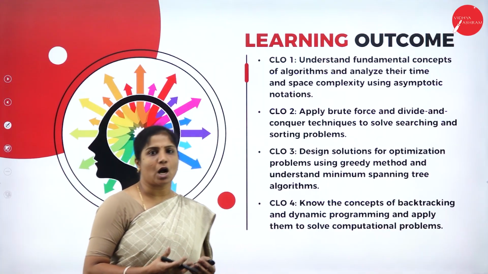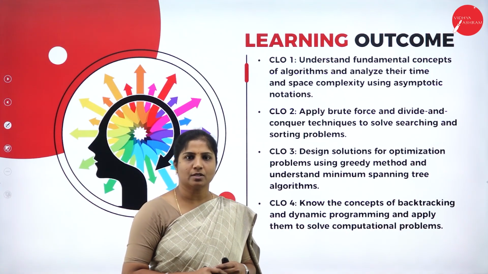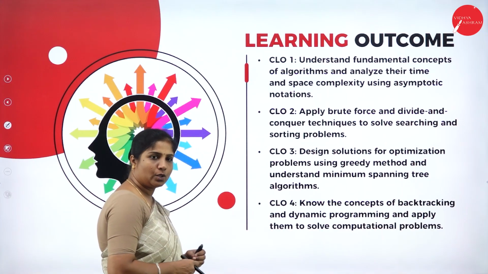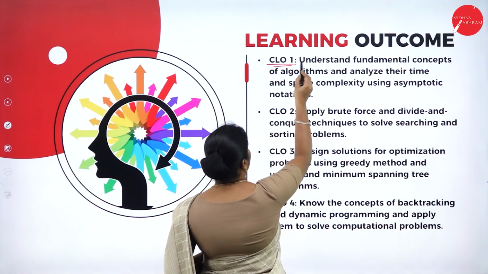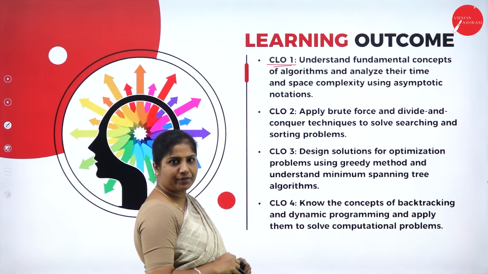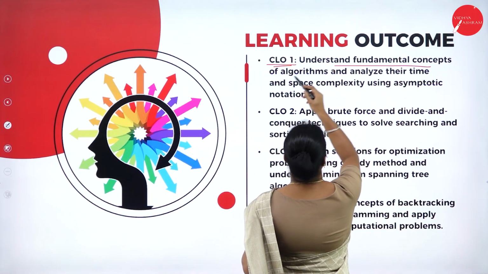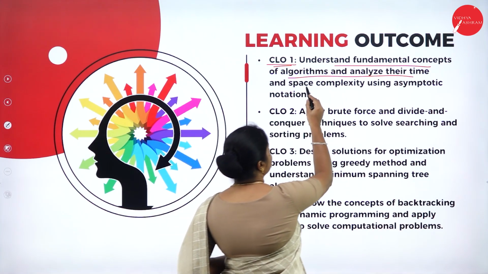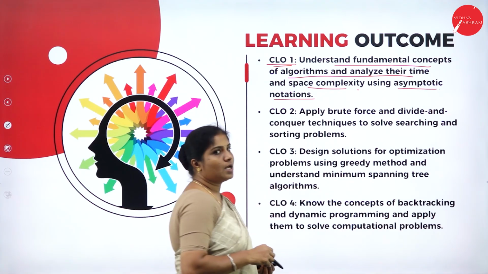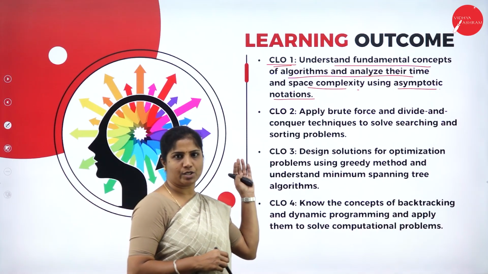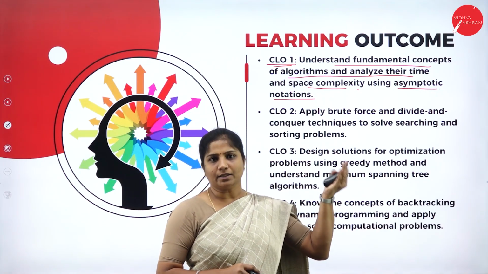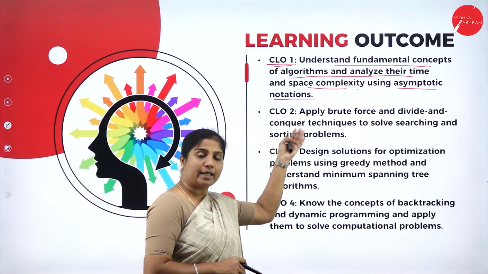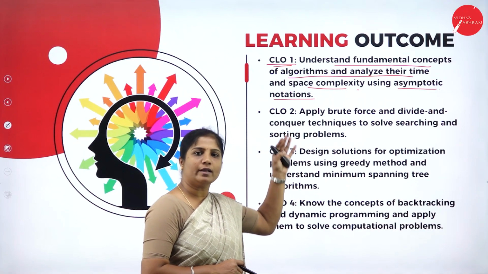Next we have the learning outcomes of the subject. What are the learning outcomes of the student after studying each unit? Let us look into them one by one now. After learning the first unit, he can understand the fundamental concepts of algorithms and analyze their time complexity and also space complexity using asymptotic notations. Here we have three different types of asymptotic notations, that is omega, theta and big O. Using those, the student can analyze the time and space complexity of all the algorithms.